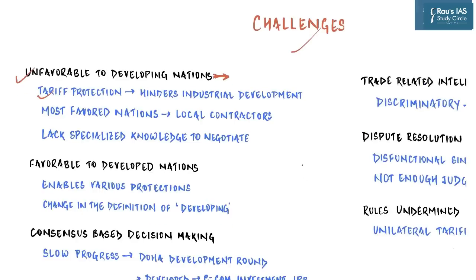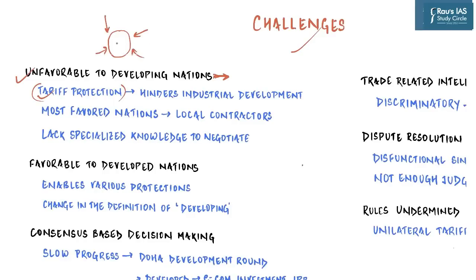For example, let's take the case of tariff protection. This is the way which was resorted to by developed countries during the time of the Industrial Revolution. They utilized heavy import duties to stop the import of goods from foreign countries. The US did it to exclude Germany, Germany did it to exclude Britain, and each one of them did it for each other.